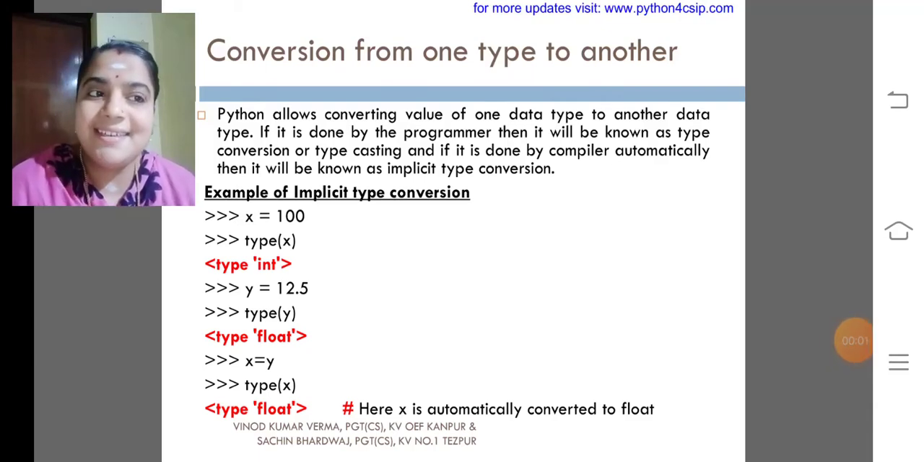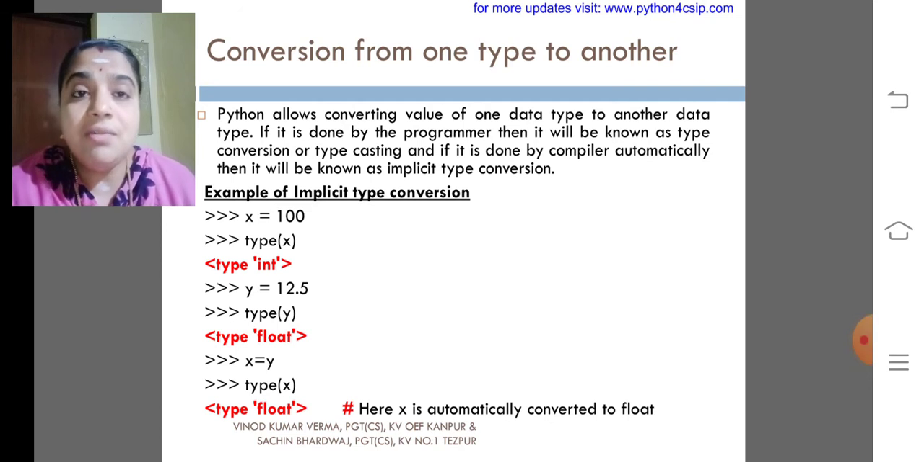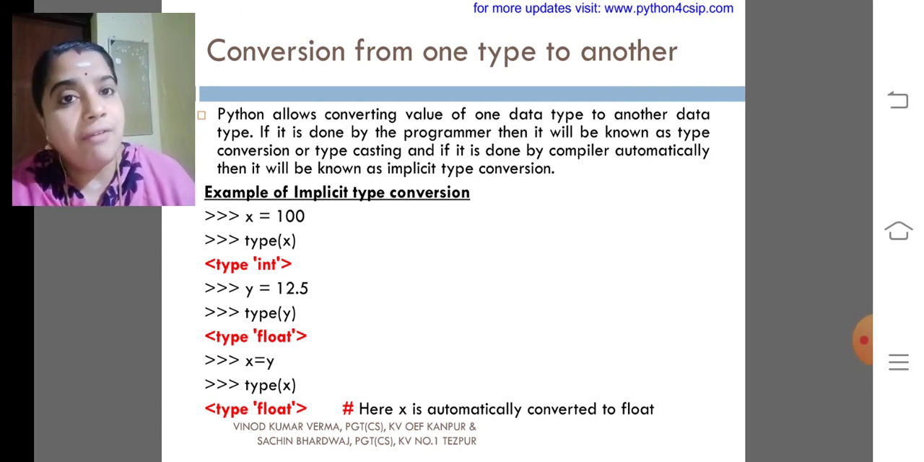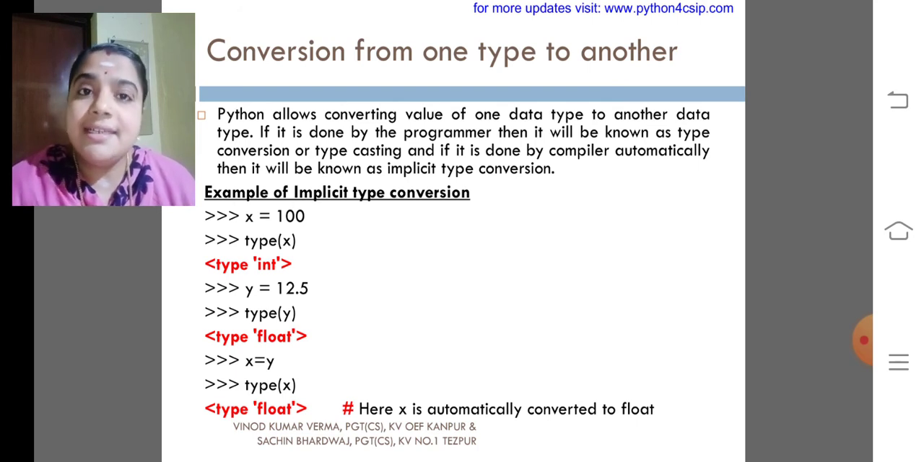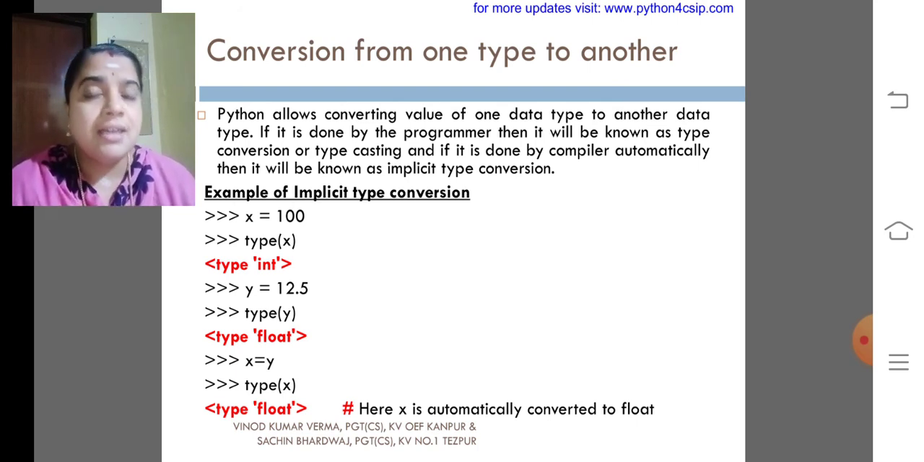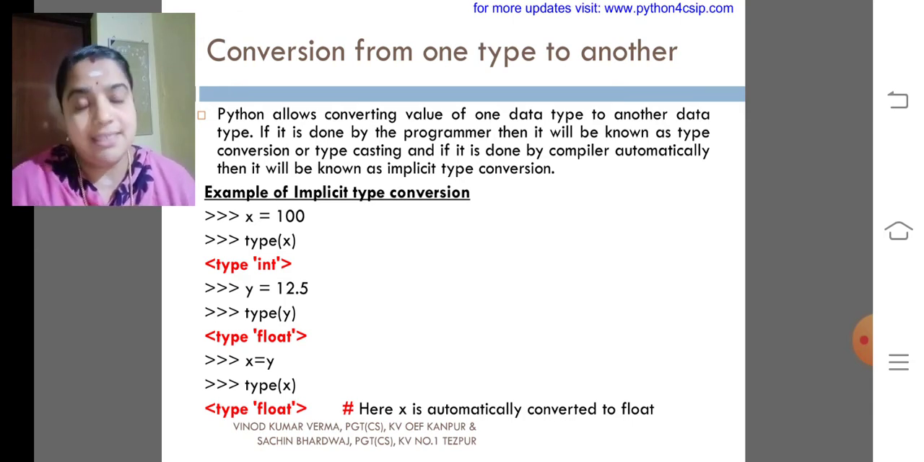Hello my dear children. Today we are going to discuss the conversion from one type to another. So far we discussed the literals. What are the literals we discussed? String literal, numeric literal and Boolean literal. Along with that, we had discussed complex numbers.